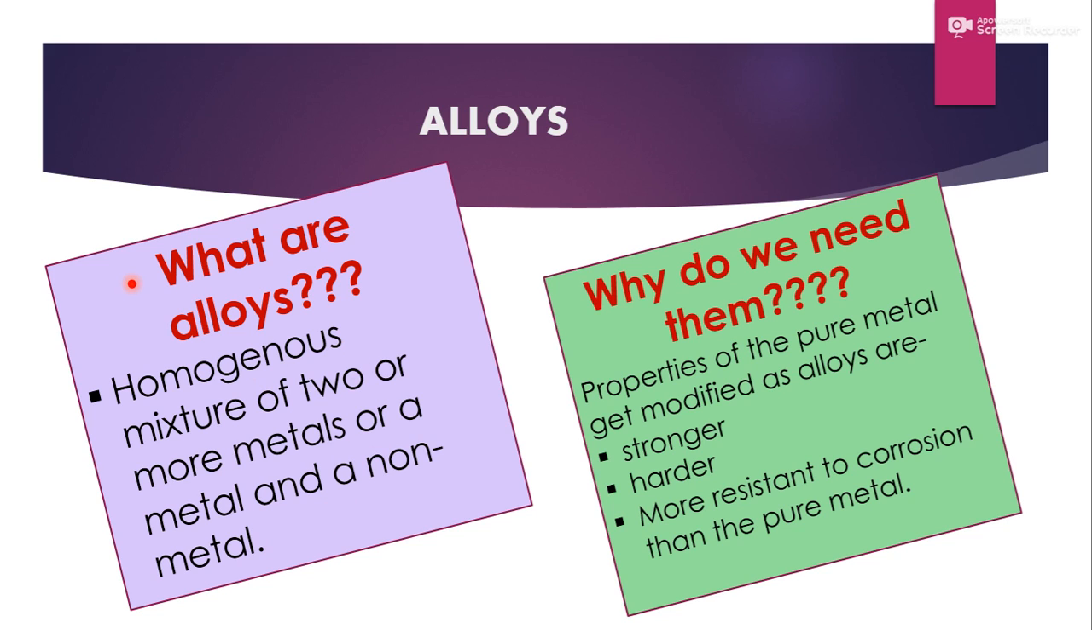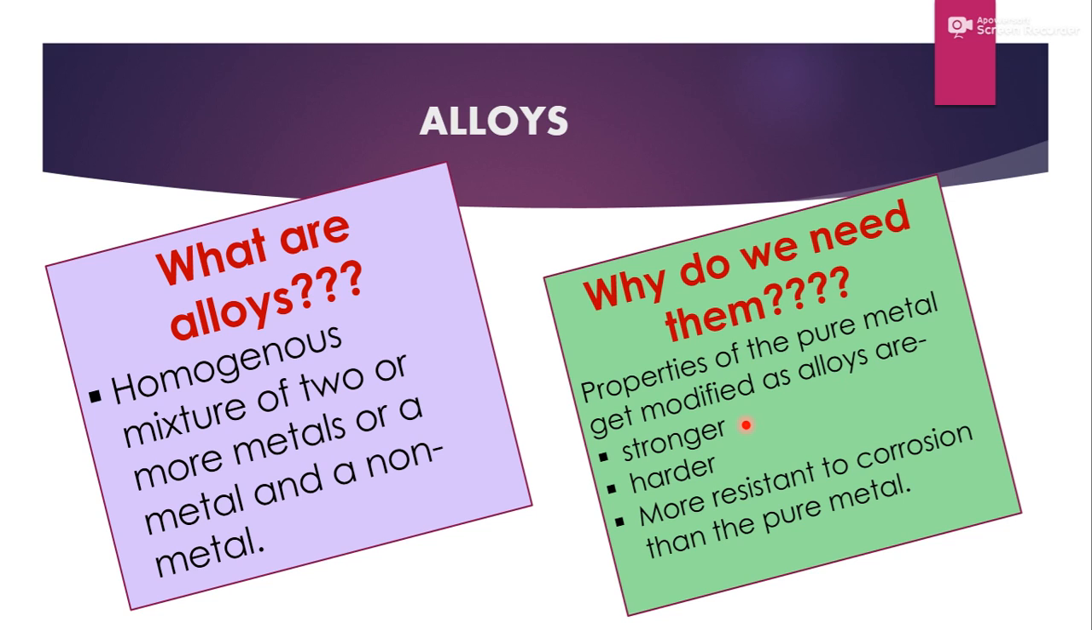But why do we need them? As I told you, properties of pure metal get modified as alloys are made. Means when we cannot use the pure metal, even in that condition we can use an alloy of that particular metal. How? Because when we make alloy, they are stronger than the pure metal, they are harder than the pure metal, and they are more resistant to corrosion than the pure metal. Like in the case of iron, iron is used for making steel, and steel cannot get rust.